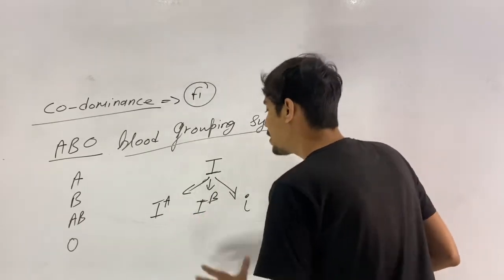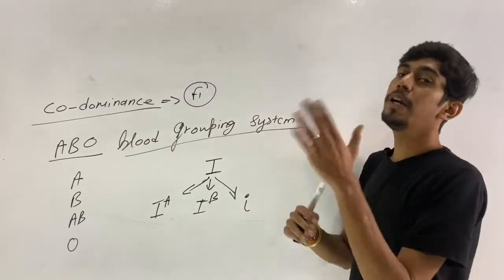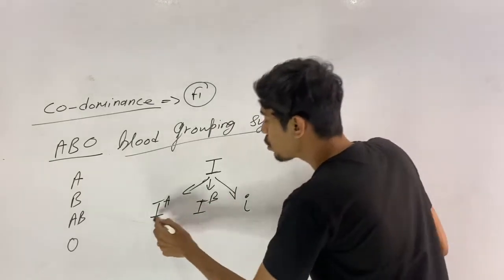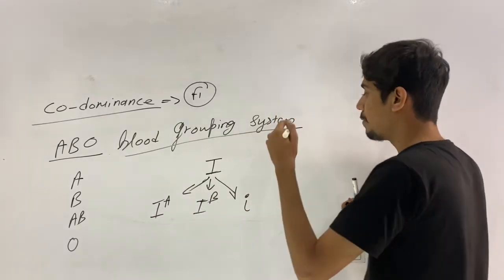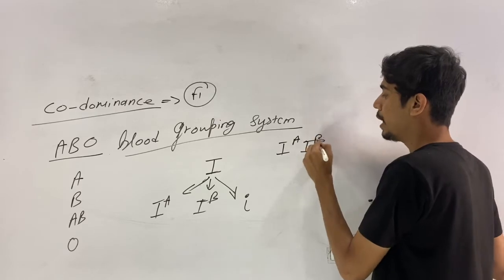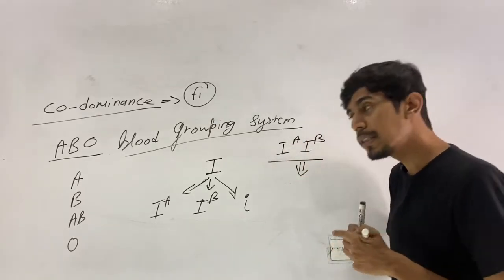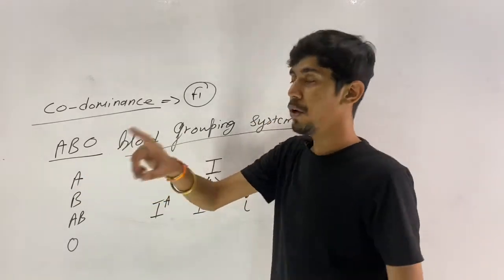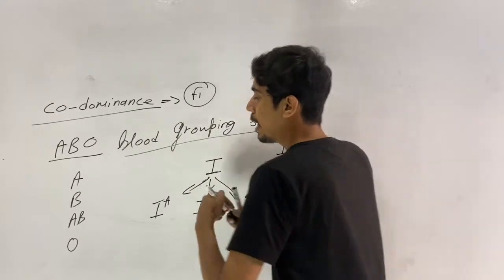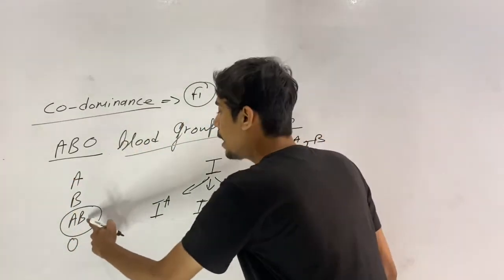Okay, so now what happens is this A and B, these 2 alleles, are equally dominant over one another. Whenever these 2 alleles, IA and IB, are present together, it results in the presence of both types of sugars, A and B, on the surface of RBC, and the resulting blood group of an individual becomes AB.